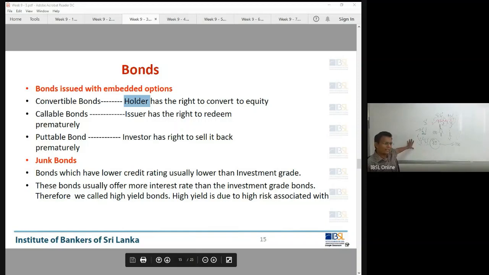Now you can't invest in these bonds, right? Only foreigners, offshore people, can invest. Why are foreigners selling GSL sovereign bonds at a loss? They don't have confidence whether the Sri Lankan government will honor this payment.